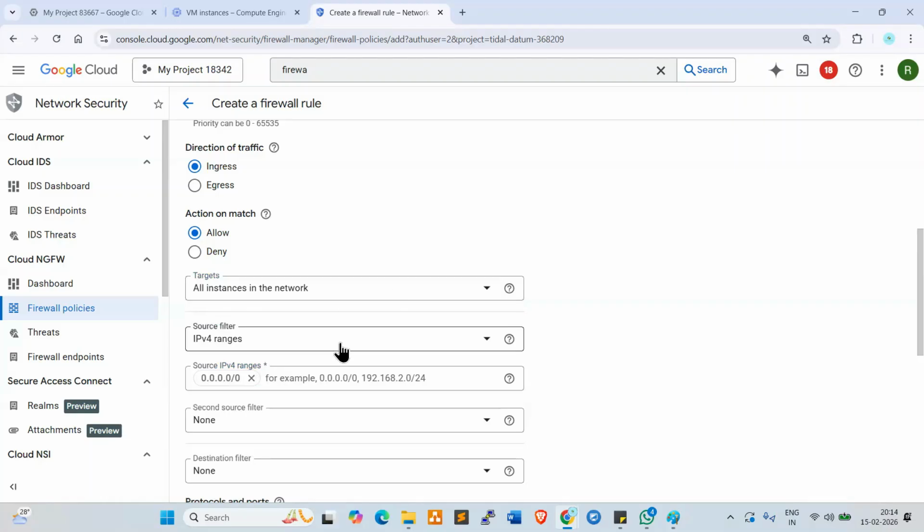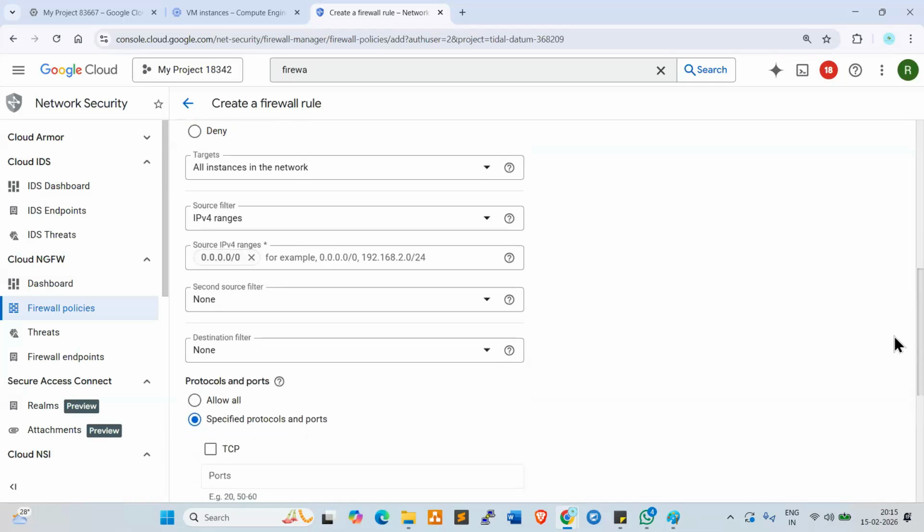So how can we restrict the traffic? I'll show you. First of all, you can give this 0.0.0.0/0 means all traffic, from any network, IPv4 ranges, any range. Okay. Now go down here.